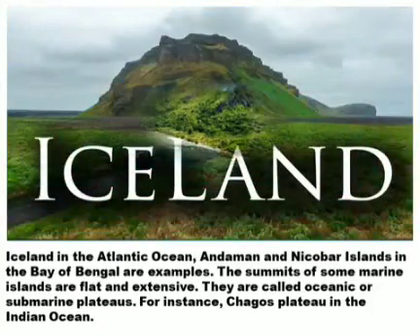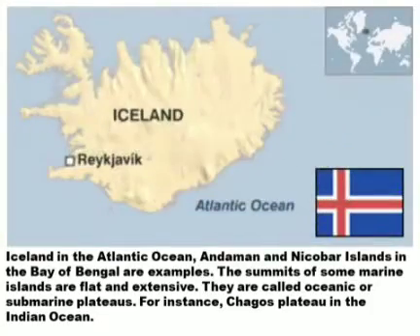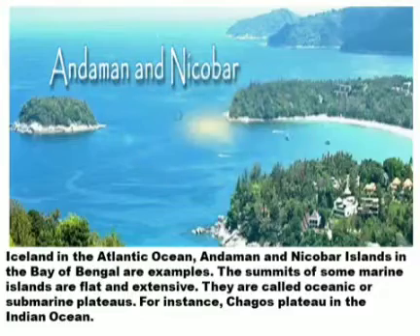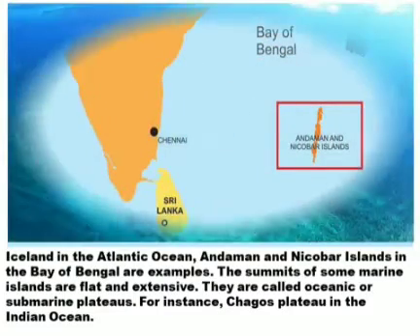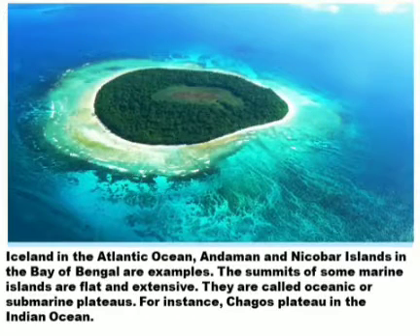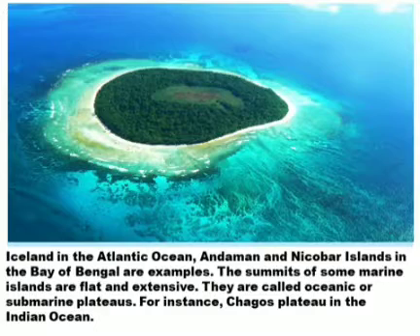Islands in the Atlantic Ocean, and Andaman and Nicobar Islands in the Bay of Bengal are examples. The summits of some marine islands are flat and extensive. They are called oceanic or submarine plateaus. For instance, Kerguelen plateau in the Indian Ocean.